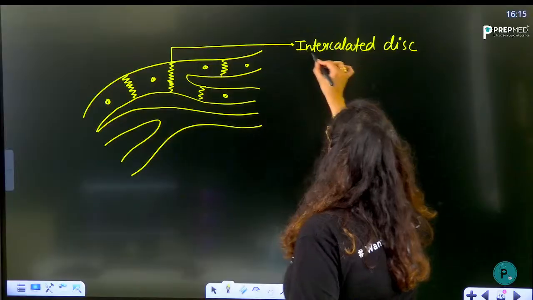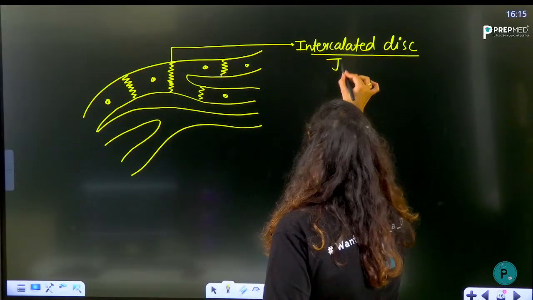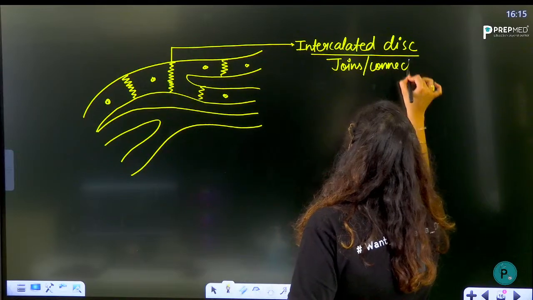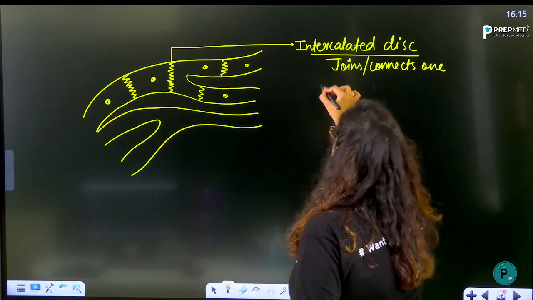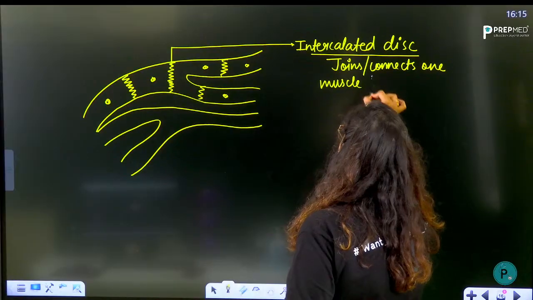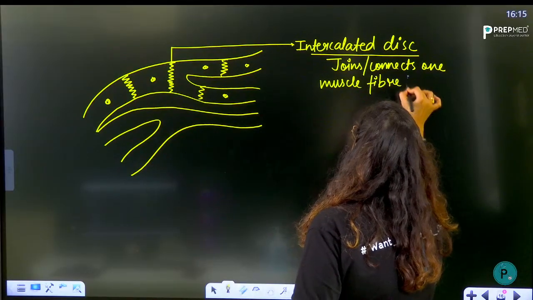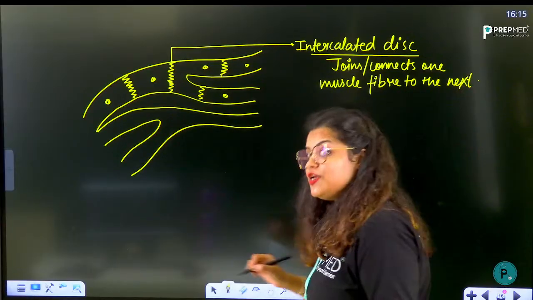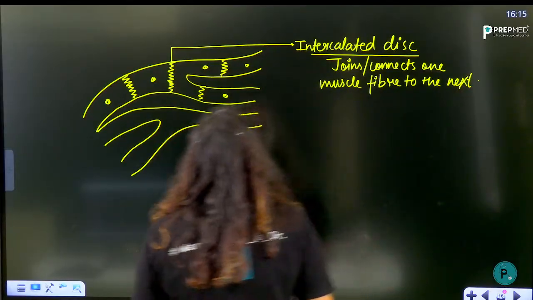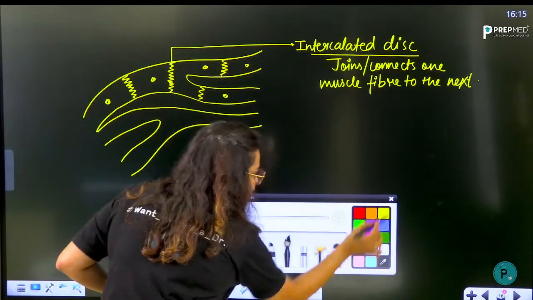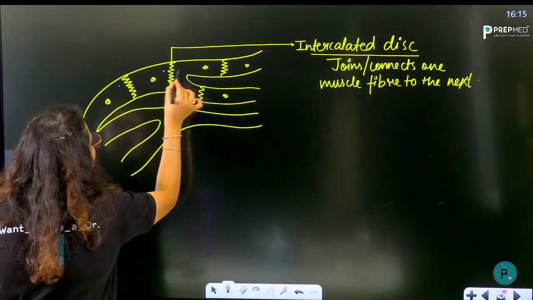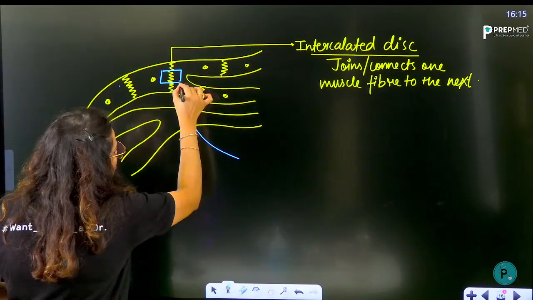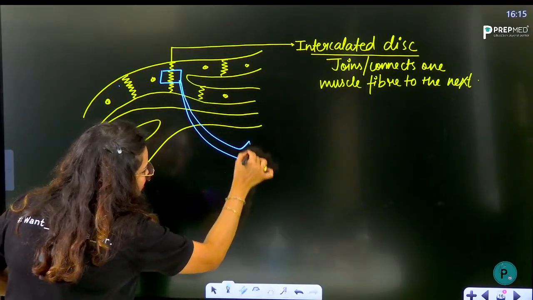Okay, intercalated disc, what does it do? It connects or joins one muscle fiber to the next. Now look here at what they are actually doing by connecting them. If you look closely into the intercalated disc, I am going to take a small cut here and would like to show you what exactly the intercalated disc looks like.